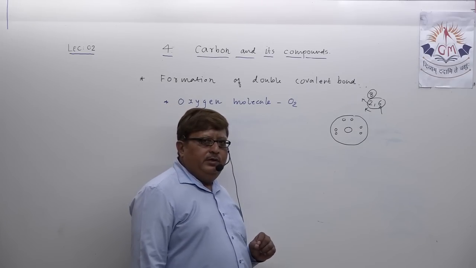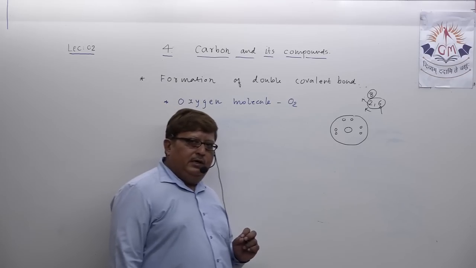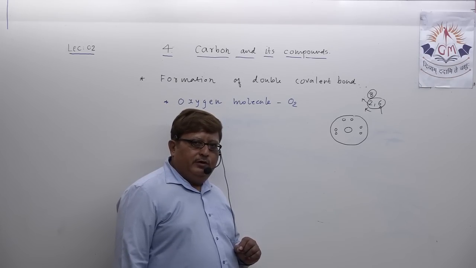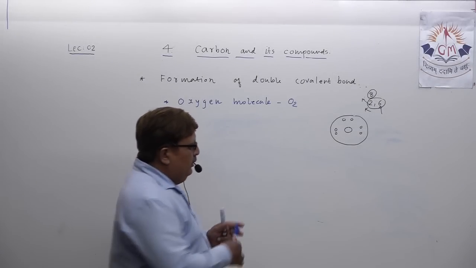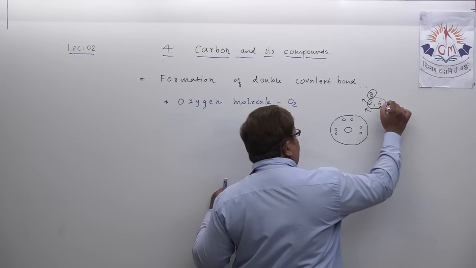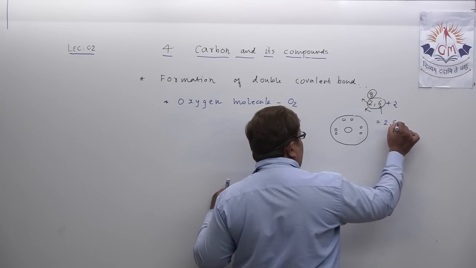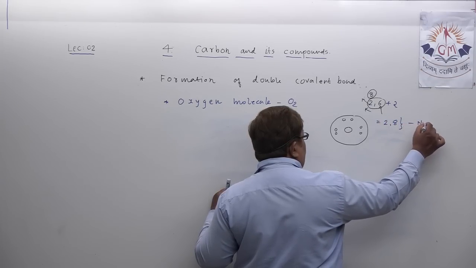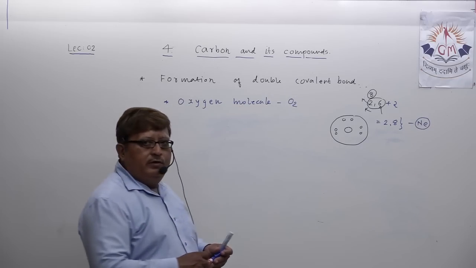To become chemically stable and attain octet state, it requires 2 extra electrons, to attain electronic configuration like the nearest noble gas element, 2, 8, which is neon.